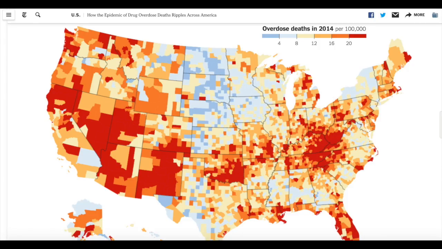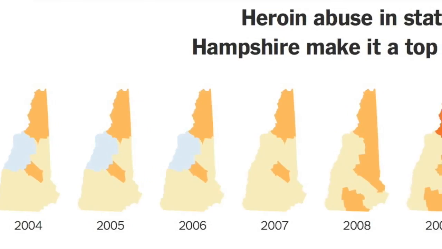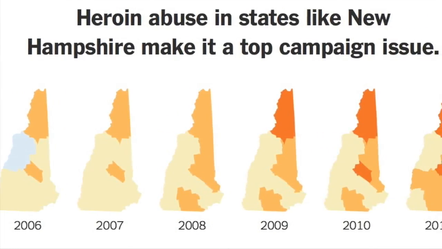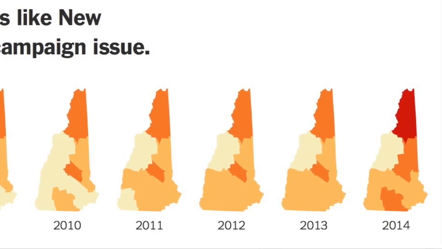So now moving on to my next article. This one's called How the Epidemic of Drug Overdose Deaths Ripples Across America. So in this graph, this is shown in 2014, how many deaths there are in the counties across America. This next graph shows the drug deaths in New Hampshire. In 2014, 326 people died from opiate overdoses.